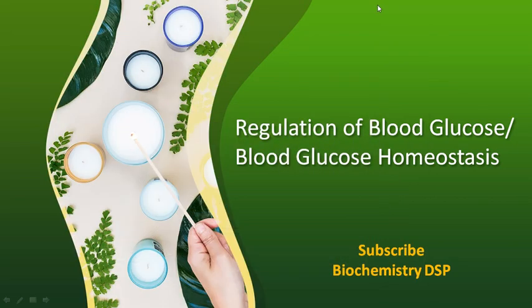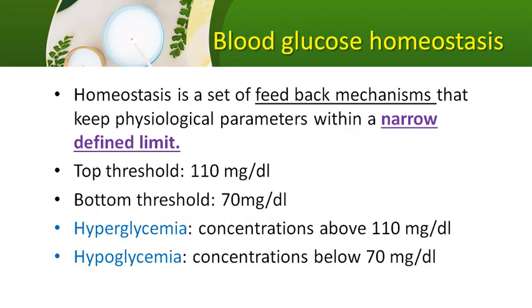Okay, welcome. In this session, I'll be explaining the regulation of blood glucose and blood glucose homeostasis. The term homeostasis means a set of feedback mechanisms that keep physiological parameters within a narrow defined limit. In the case of blood glucose, the reference range is about 70 to 110 milligram per dl. If the glucose concentration increases beyond 110 milligram per dl, it will lead to hyperglycemia, and if it goes below 70 milligram per dl, it will lead to hypoglycemia.